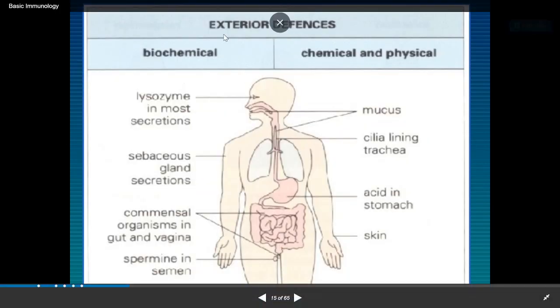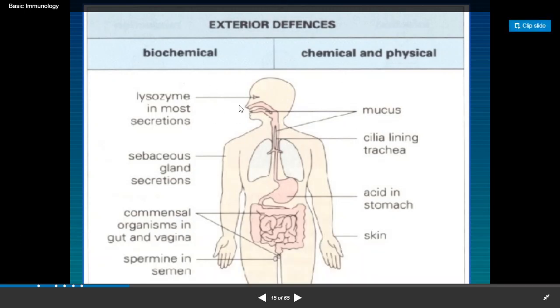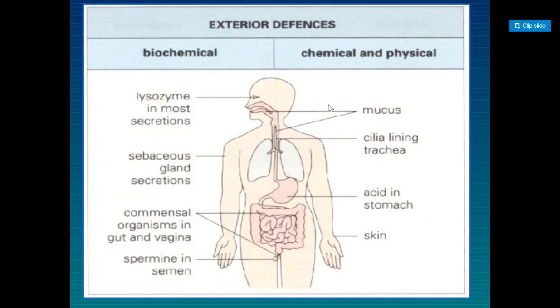So here are the exterior defenses: biochemical, chemical, and physical. Biochemical defenses include lysozyme in most secretions, mucus, cilia lining the trachea, acid in the stomach, skin, and spermine in semen. All of these things are the first barrier of defense of the immune system.